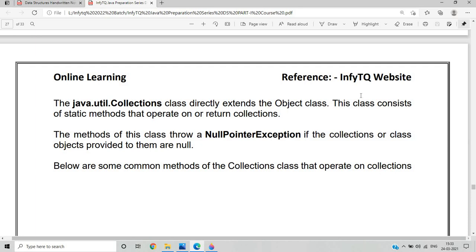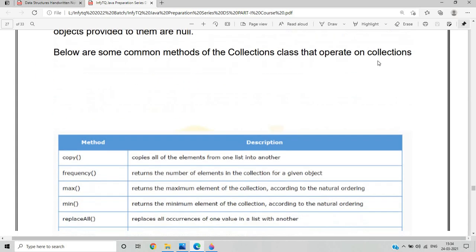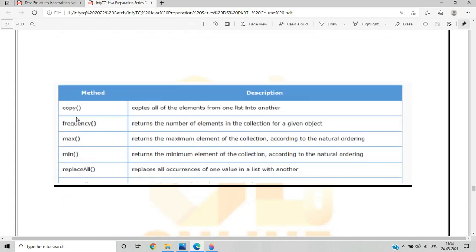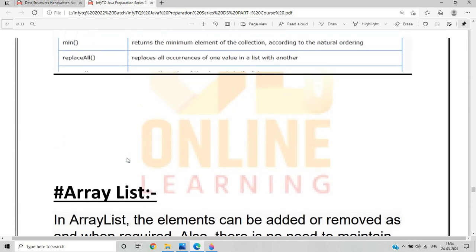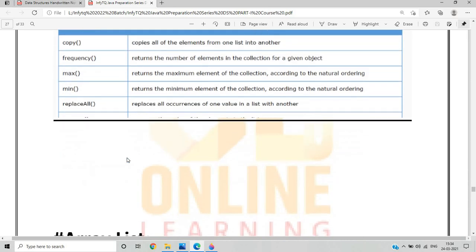Because we want to perform some operations that are very useful. This class contains static methods that operate on collections. The methods of this class throw a NullPointerException if the collection or class object provided to them is null. Below are some common methods of Collections that operate on collections, like copy, frequency, max, min, replace. All these are important methods that you want to learn.